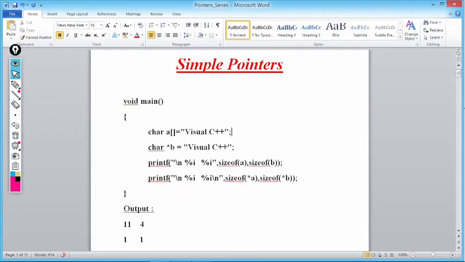Then printf %i, value at A and value at B. Value at A gives what? V, and value at B also gives what? V. V is a character. In both cases we are getting 1 and 1. Getting my point?